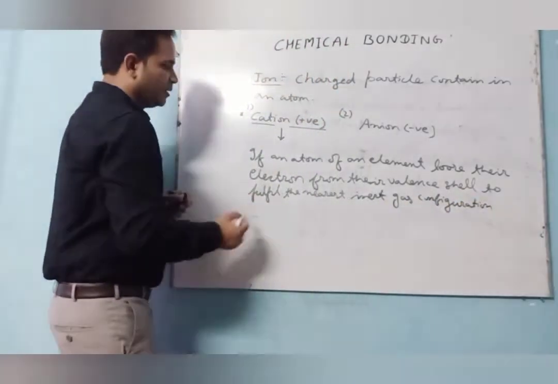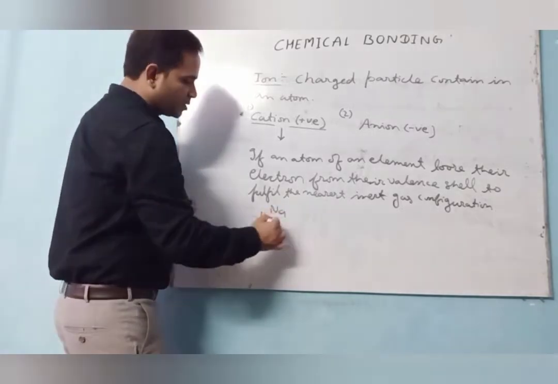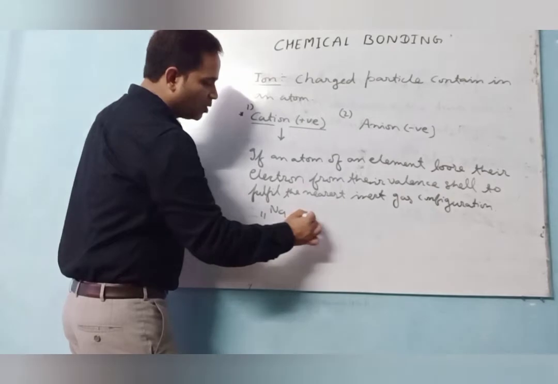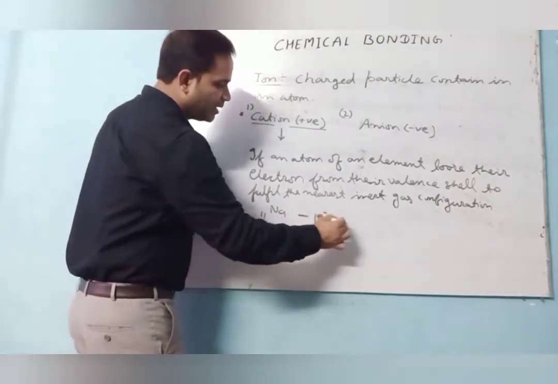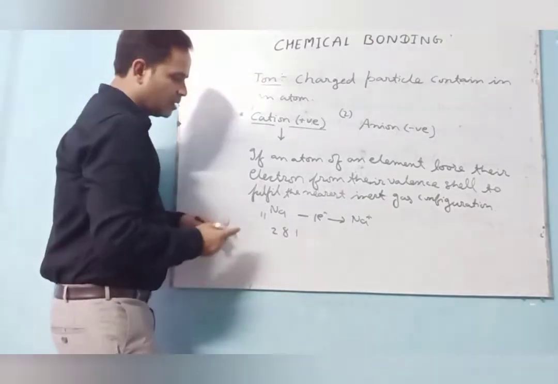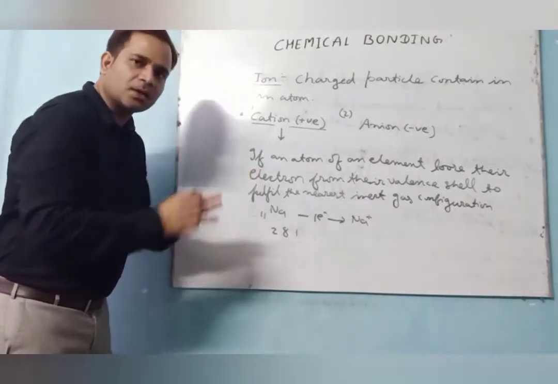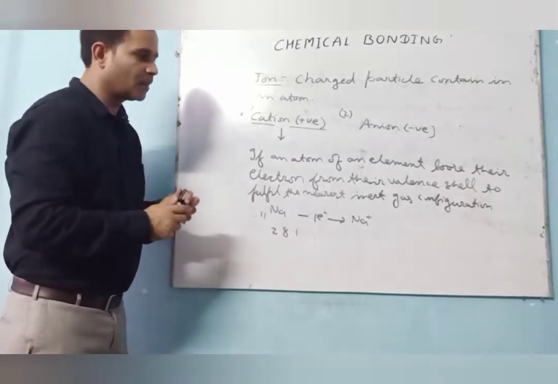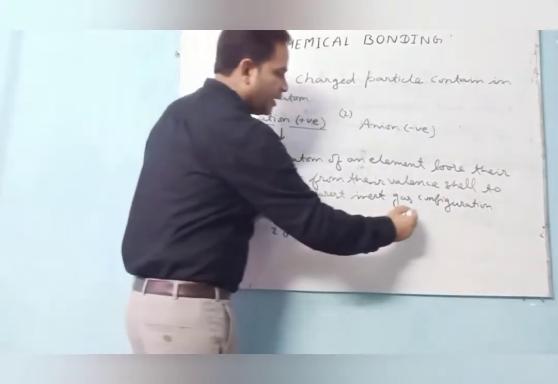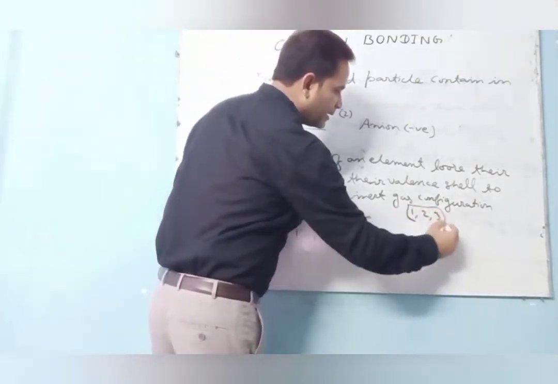Here the sodium having the atomic number 11, so electronic configuration 2, 8, 1. So if the sodium loses one electron, then it forms what? Sodium ion, that is cation. So if an element has the tendency to lose one electron, or not only one electron, it loses 1, 2, 3. Clear here?